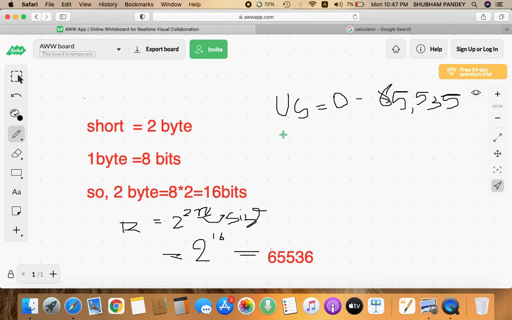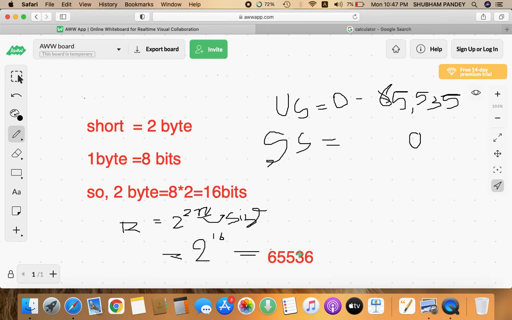If you are talking about the signed short data type, signed means both negative and positive numbers are there, and 0 is there too.